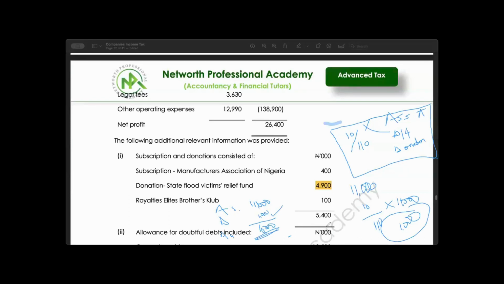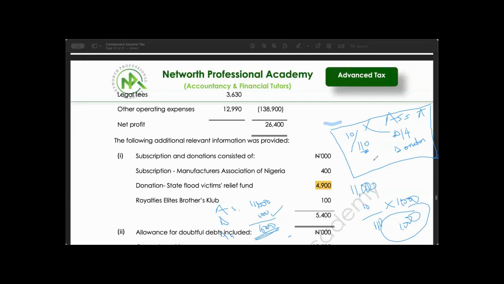It's not clear, sir. Let me start again. Look at this formula. Do you understand this formula? So to get your allowable donation, you remember the donation, it said it shall be restricted to 10% of accessible profits. So what I said, the first thing I am going to do is to first disallow the donation, everything, disallow it.